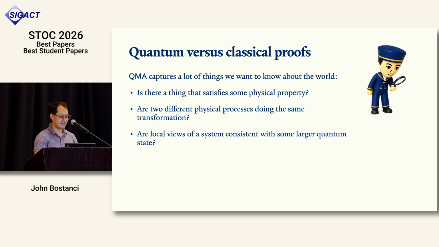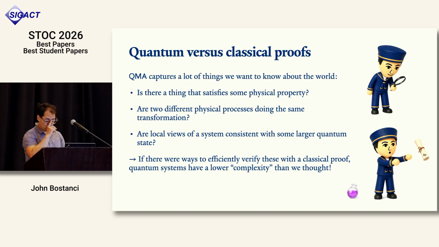If QMA was equal to QCMA, so if every problem you could prove with a quantum proof could also be proven with a classical proof, then we wouldn't need to use quantum proofs. Quantum proofs are, at least intuitively, kind of a hassle. We would have to build quantum communication, and figure out how to store them and all that. It would also tell us something about the nature of proofs for these kinds of problems: maybe they're not as complicated as we thought. They all have some kind of efficient classical description.